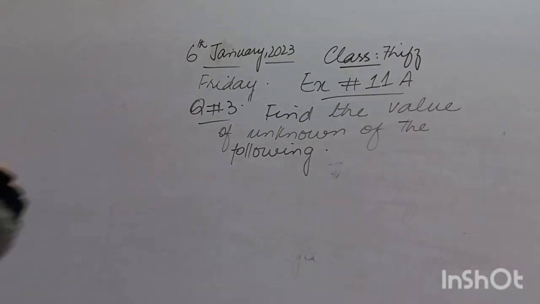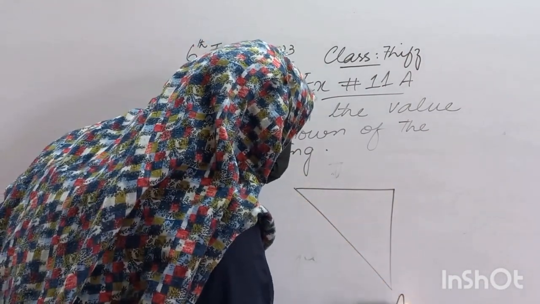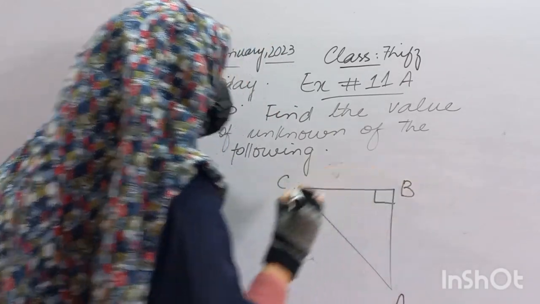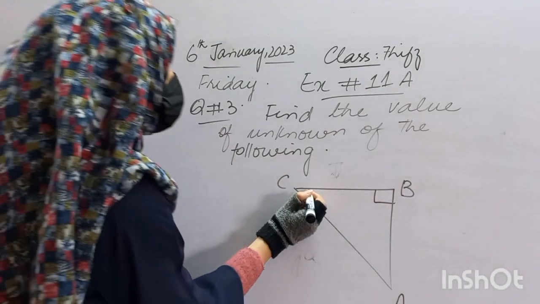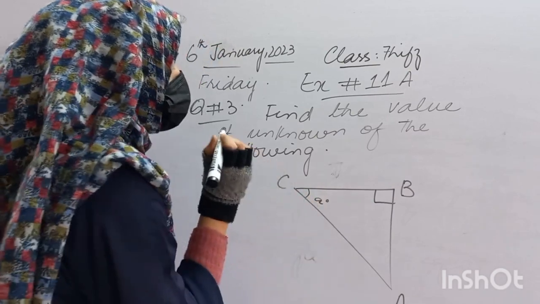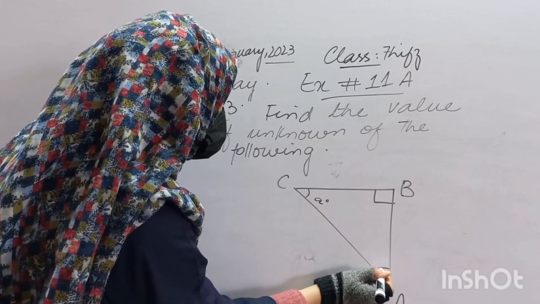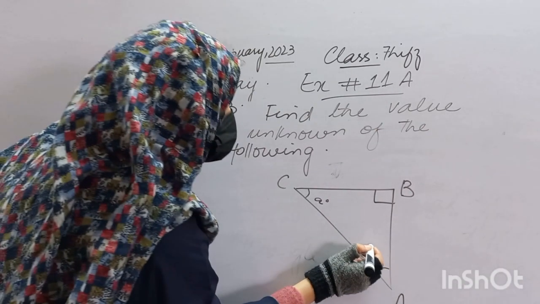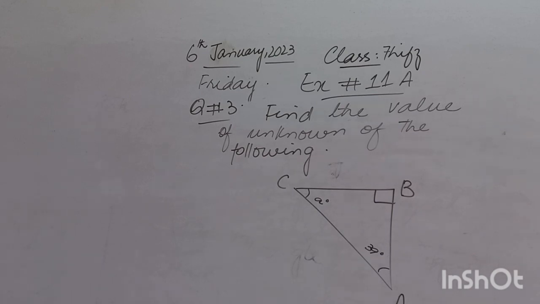First of all, I have a figure like this. Here I will name A, B and C. At here we have a right angle which is equals to 90 degree. At here we have an interior angle which is unknown actually, and we will name it here a degree. And at the edge of A, the interior angle will be 39 degree according to the statement. Now we have to find the unknown from here.